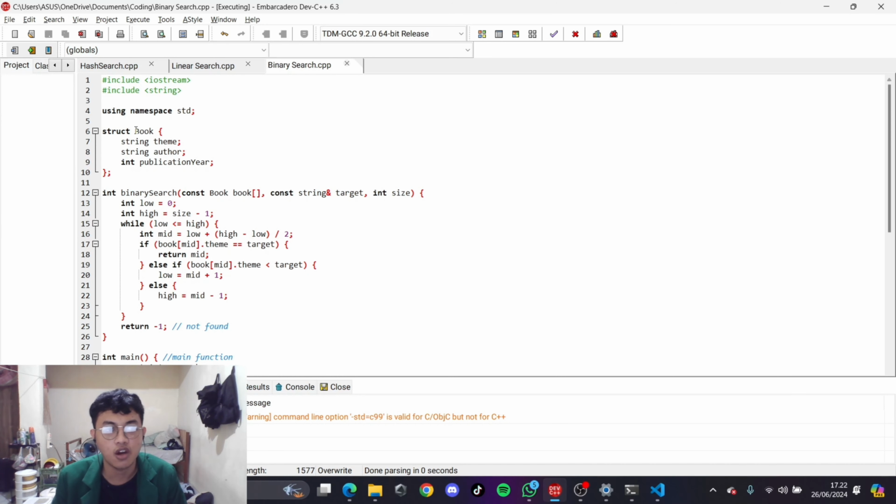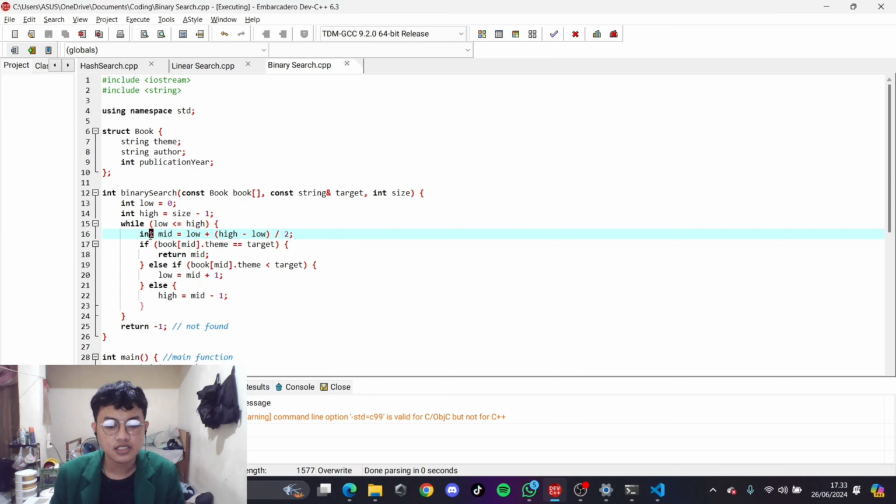Okay, first of all, we're using namespace std and then struct book. Struct book and string title. String title is representing the title of the book, and then string author is representing the author. Integer publication is representing the year the book was published.